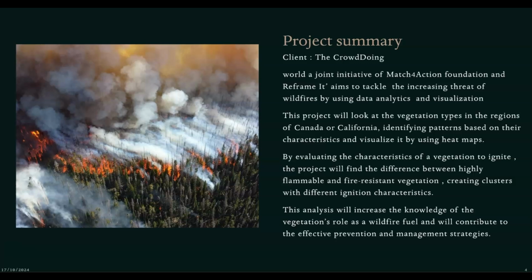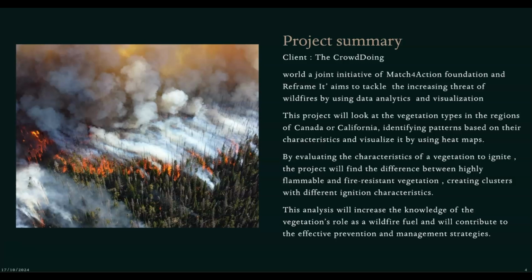So wildfire are growing global concern. The impact of that fire is devastating from loss of life and properties. But what if we could use the data to identify the areas at high risk of wildfire and take steps to prevent them? That's where projects come in.